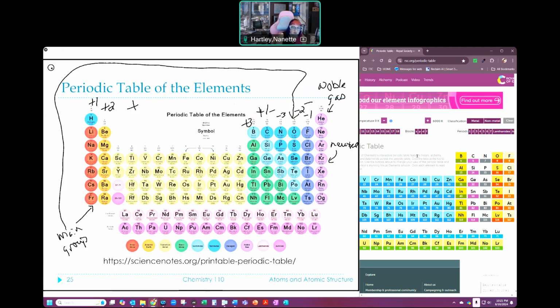Now, when it's a +3 and a -3, there are other ways for us to figure that out. So we'll talk about how we can do that later. But we can predict these charges just based on where they are in the table. And I wanted to mention that now before you started thinking that it was just mumbo jumbo that nobody knew. There is a reason that we can do it based on where they are. And we'll talk about that. It may be frustrating until we do, but that's how that works. Okay?